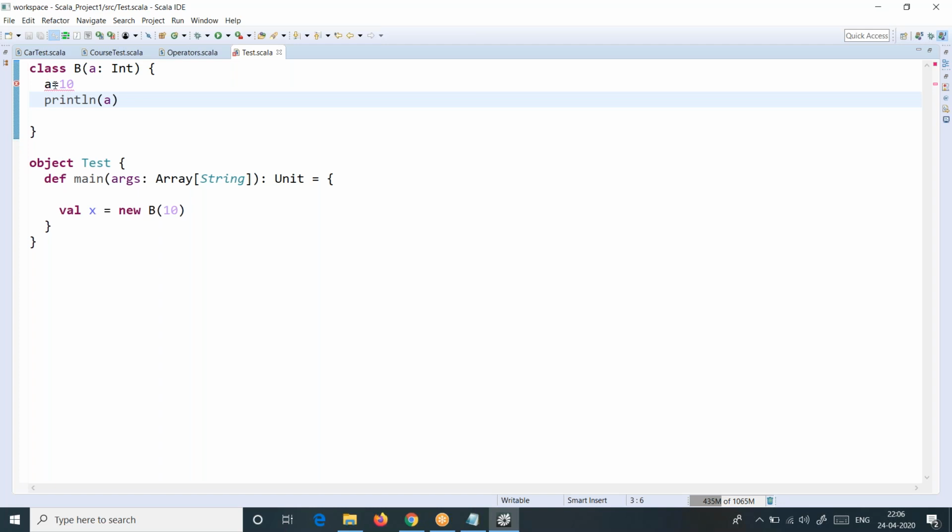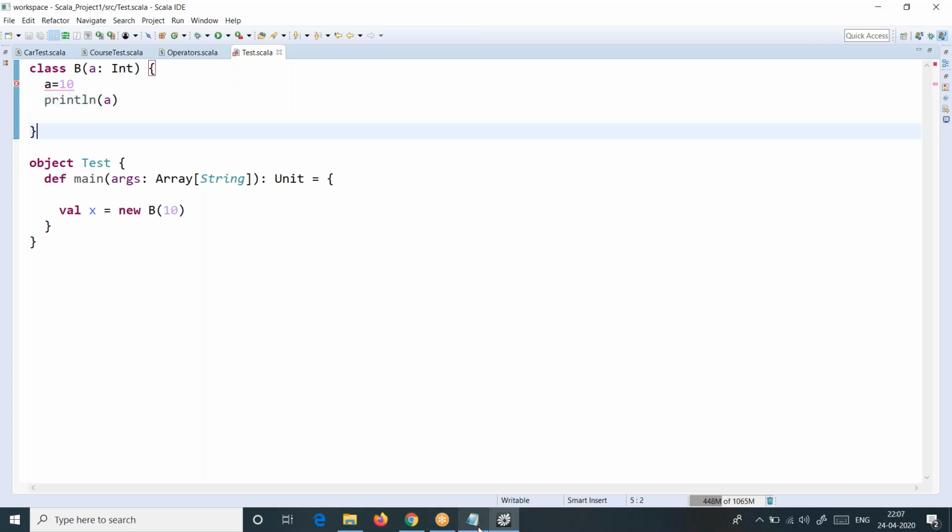Means this is immutable. Because if you put the cursor on that, it is clearly saying what it is. It is showing val in front of it. If it is showing val, means what? Val means it is immutable, not mutable. Don't get confused. Var means mutable, val means immutable. Val, val. Do you get my point now?